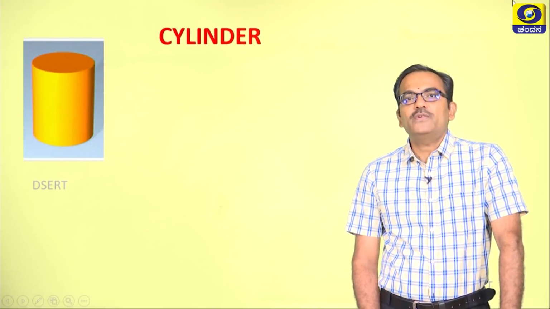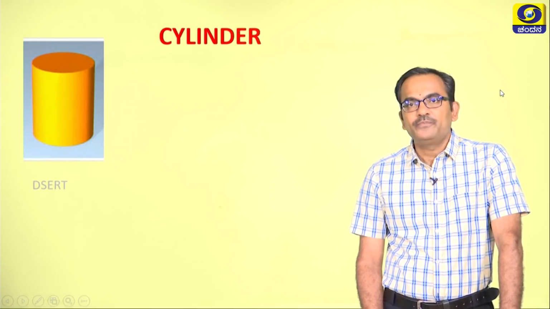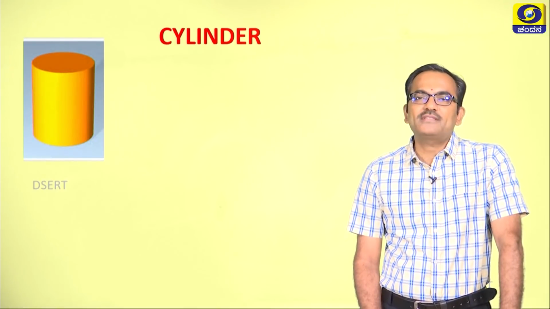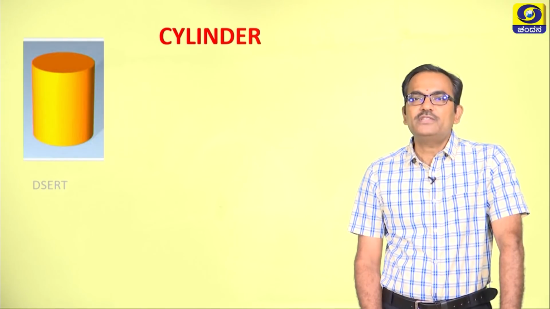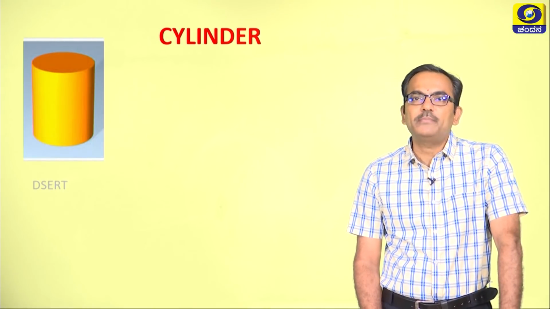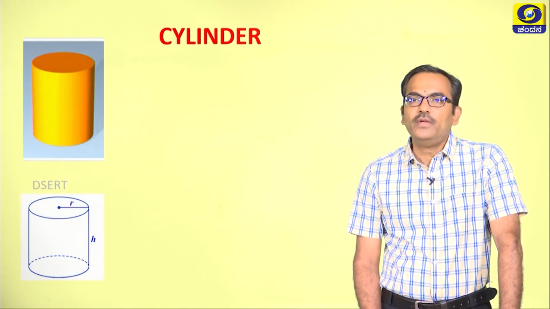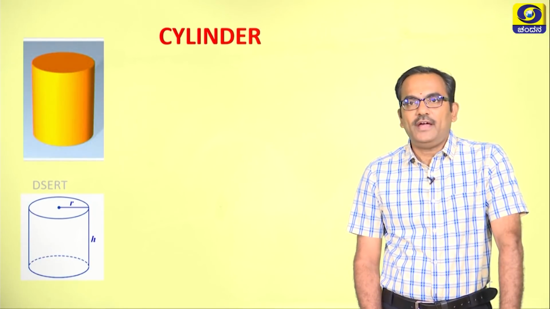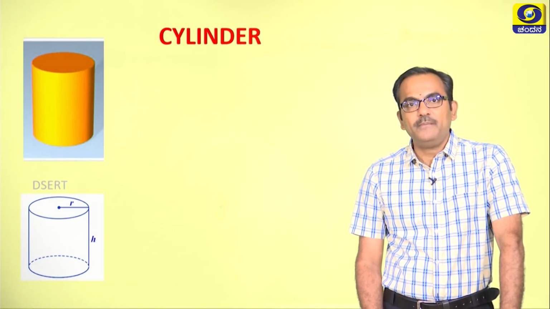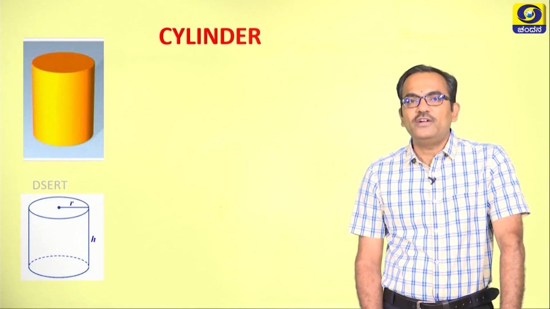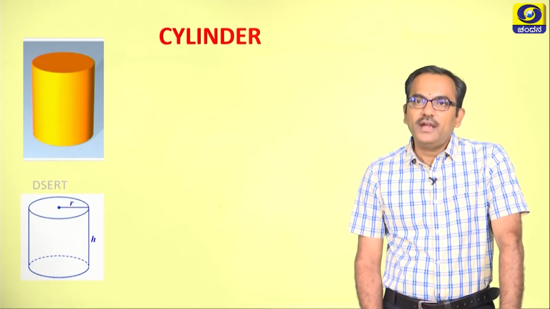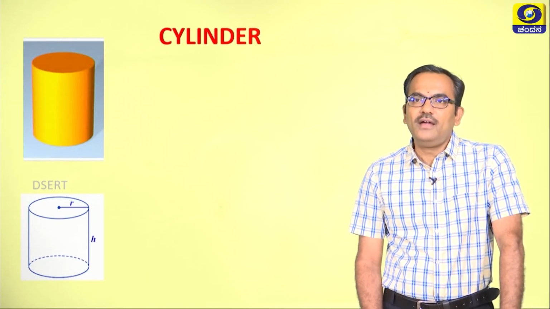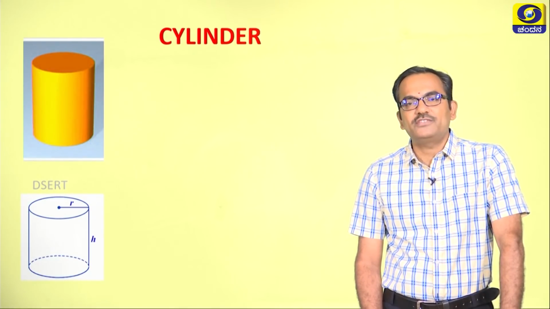Now let us try to understand what is this cylinder and what are all the examples that we encounter in our daily life which resemble the cylindrical shape. These are the 2 diagrams that you can see on the display. Number 1, it's a solid cylinder. The second one is the hollow cylinder with radius marked as R and height marked as H.